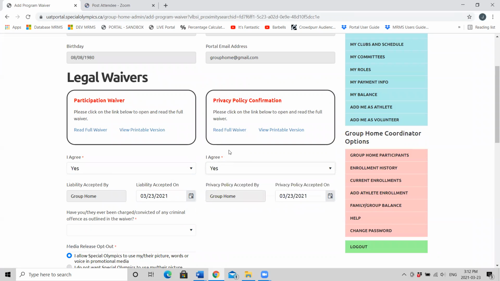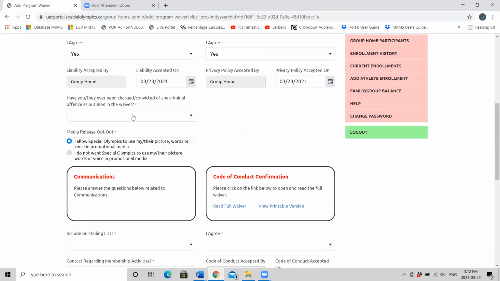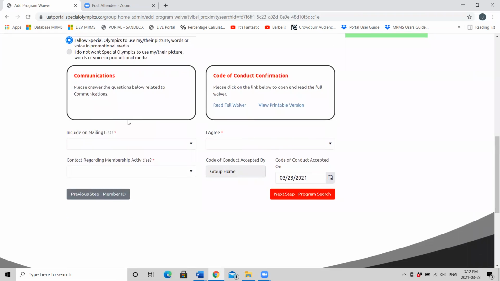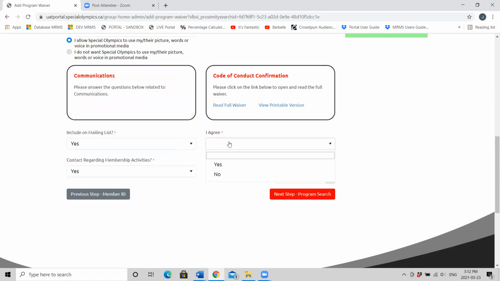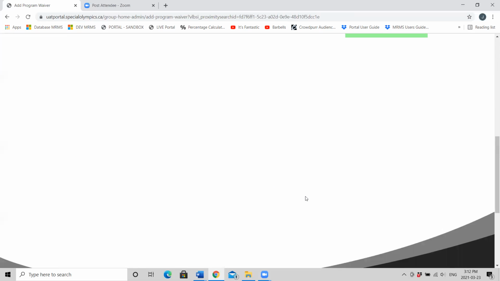Privacy policy, again, you can read full waiver and print to keep on file. Has the athlete you're registering ever been convicted of a criminal offense as outlined in the waiver? Yes or no? Media release. Choose the option you'd like. Include on mailing lists. And the code of conduct. You're signing on behalf of the athlete. Again, you can click read full waiver and print to keep on file. Next step, program search.